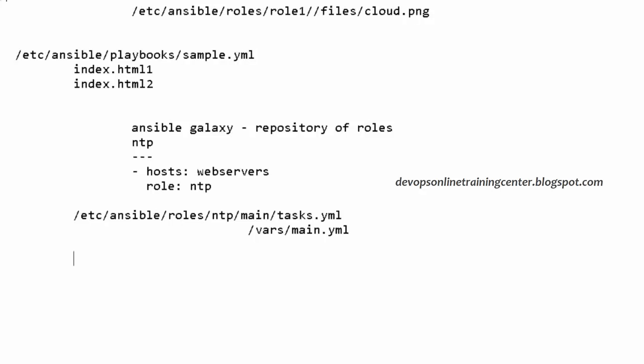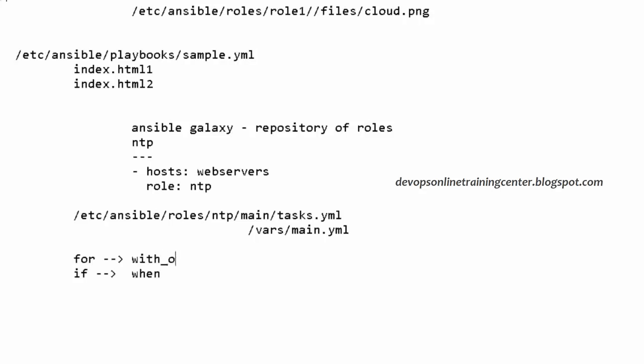What is the equivalent of a for loop in Ansible? It is with_items, with underscore items.